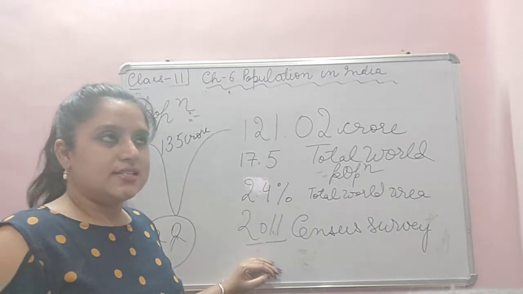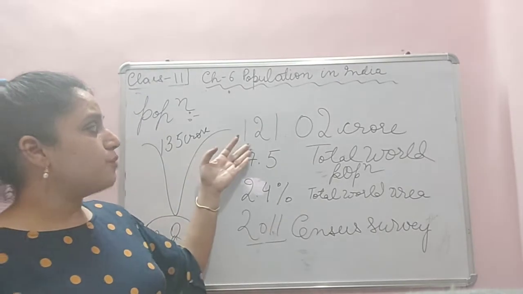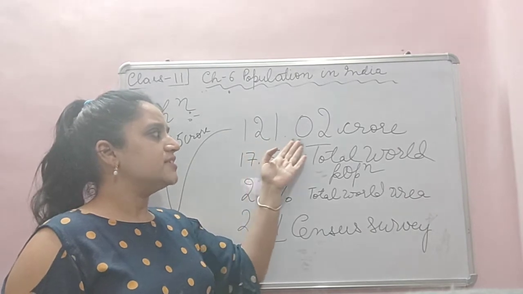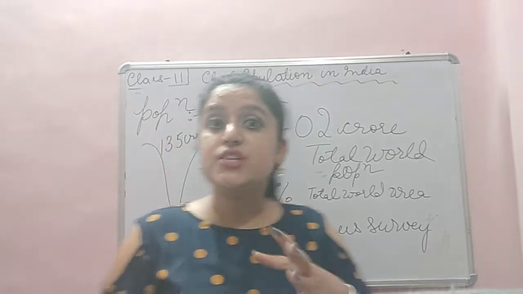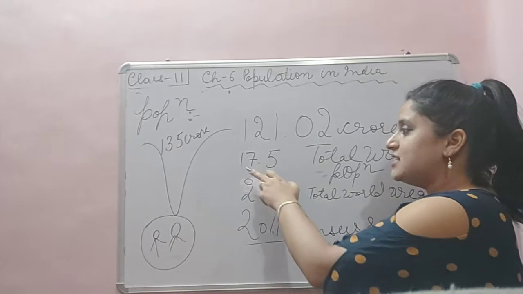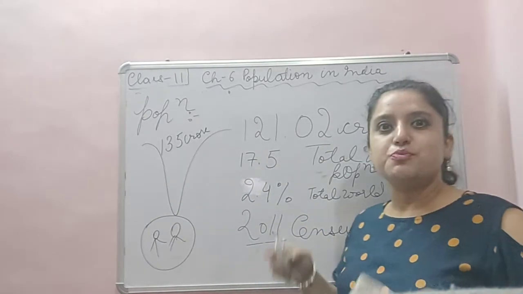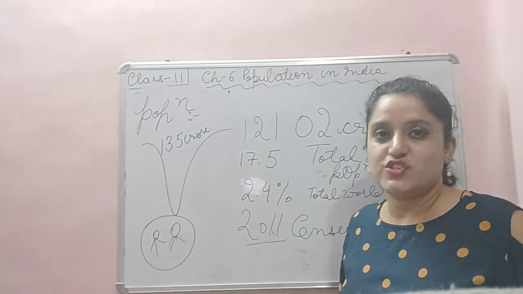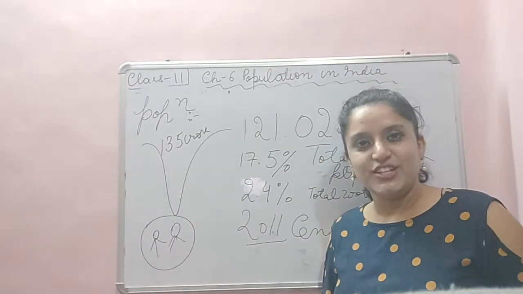In 2011, India's population recorded was 121.02 crore. That means 17.5% of the total world's population is India's population. Imagine, India ranks second in population, second to China.